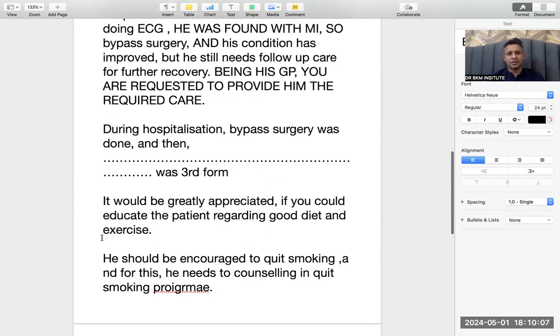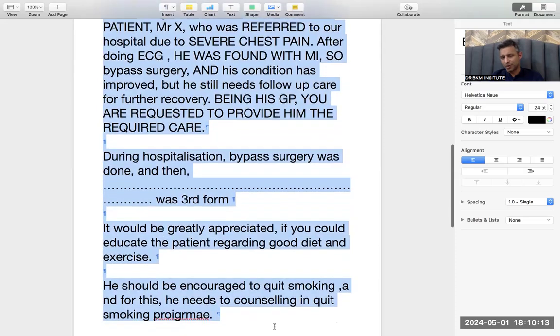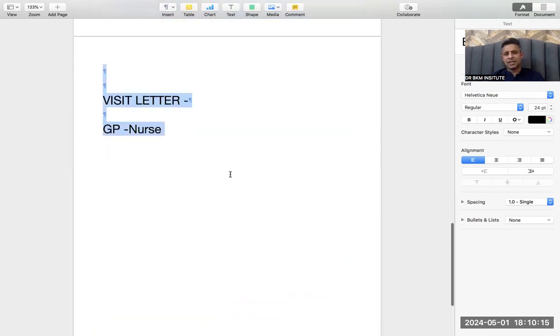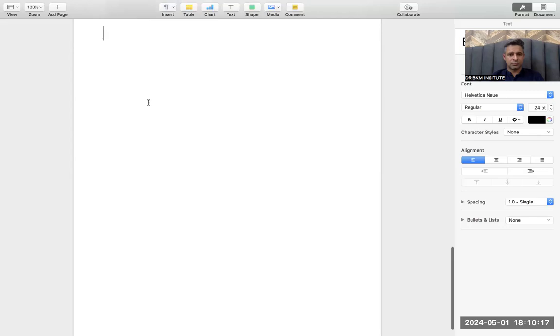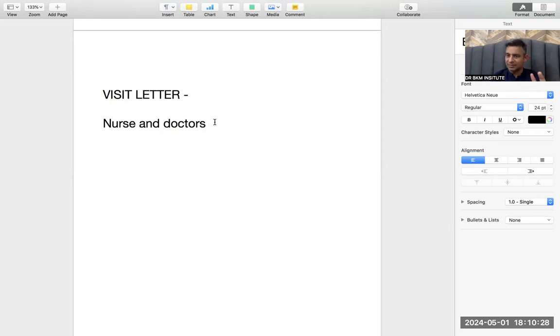For doctors, the discharge letter will not come, but the referred back letter is very common. And this is the letter that is common for both nurses and doctors. Just like the referred back letter, this letter is also very common, both for medicine and for nurses.